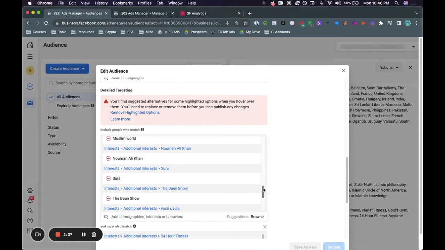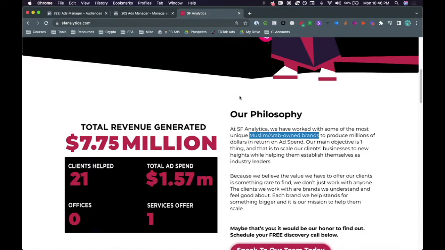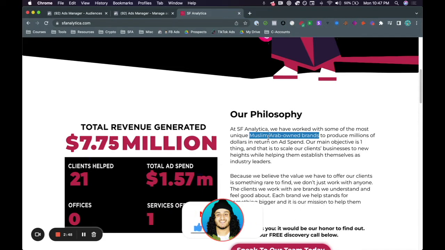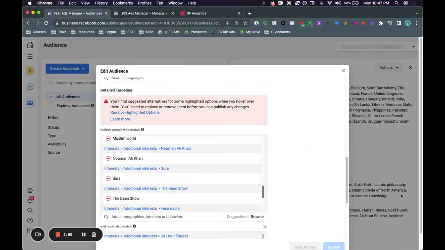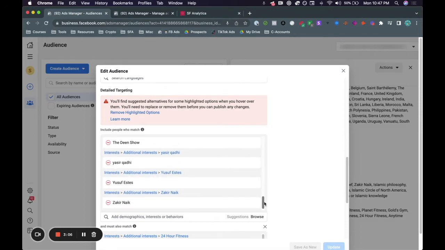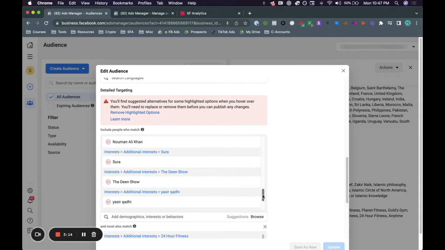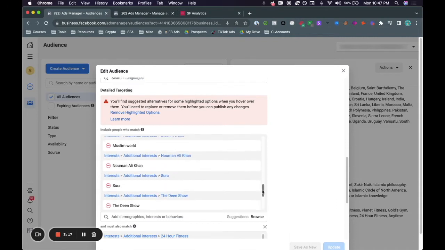And believe it or not, I used to think that this sucks, because if you guys don't know, I run a digital marketing agency where we help Muslim/Arab e-commerce and info product clients scale their business to 6 and 7 figures. And with all of our clients, we're trying to target Arab/Muslims. So you can imagine when they took away all of these different options that we're able to target to reach Muslims or Arabs, I was shocked, I was panicking. But thank God, being in one of the biggest communities for agency owners and having a whole bunch of friends in the agency space, I realized a new strategy that actually works not only better, but makes way more sense and is way more scalable. And that's exactly what I'm going to explain to you in this video.